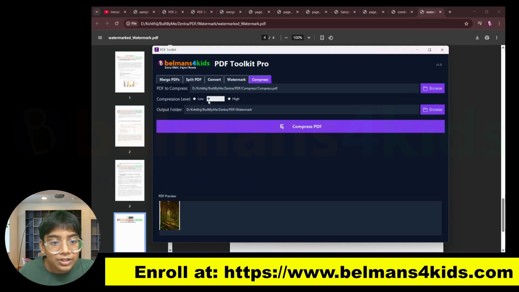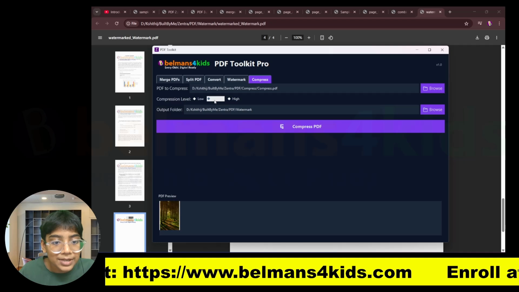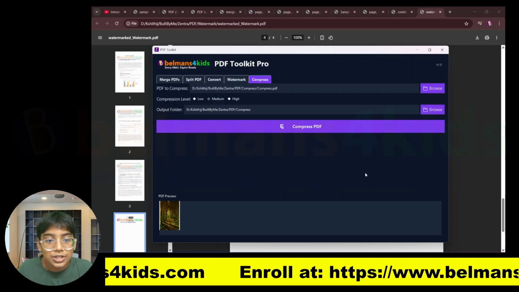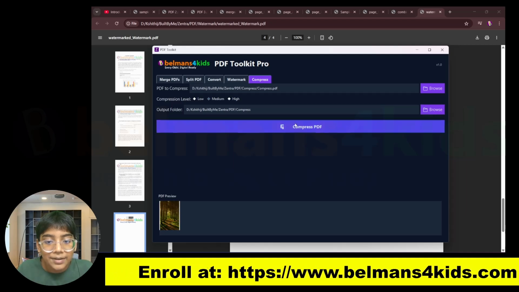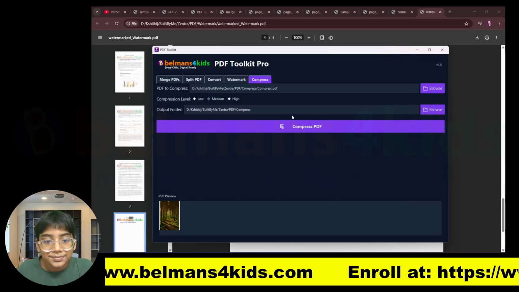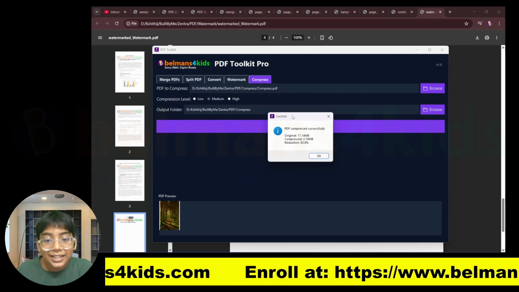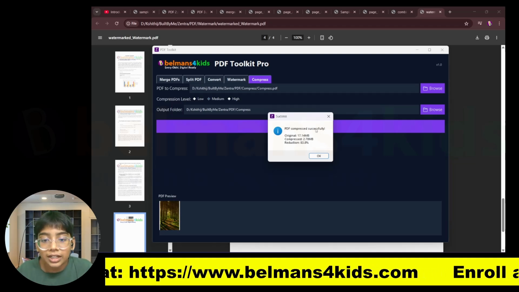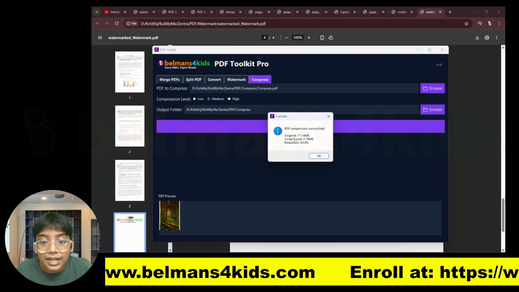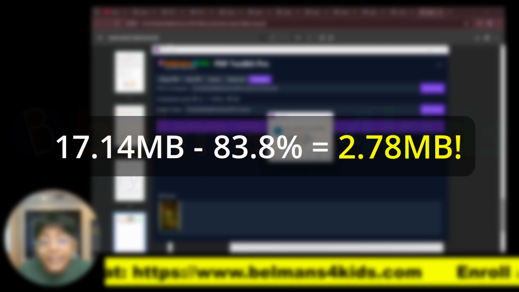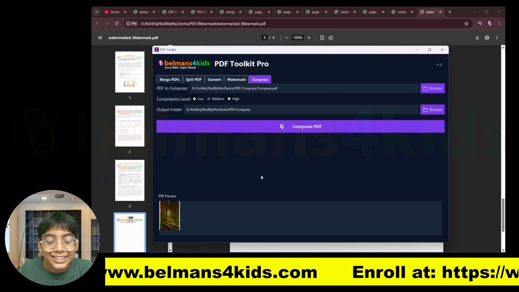And now I just want to compress it a little bit, so I'm just going to press on medium. Let me select the file location where it needs to save the compressed file, and if I press compress PDF, let me select the name, and you can see it says PDF compressed successfully, and it even shows you the original and compressed sizes and how much it got reduced by. So the original is 17 MB and it got reduced to just 2 MB, right? It's an 83% reduction. So let's check that out.